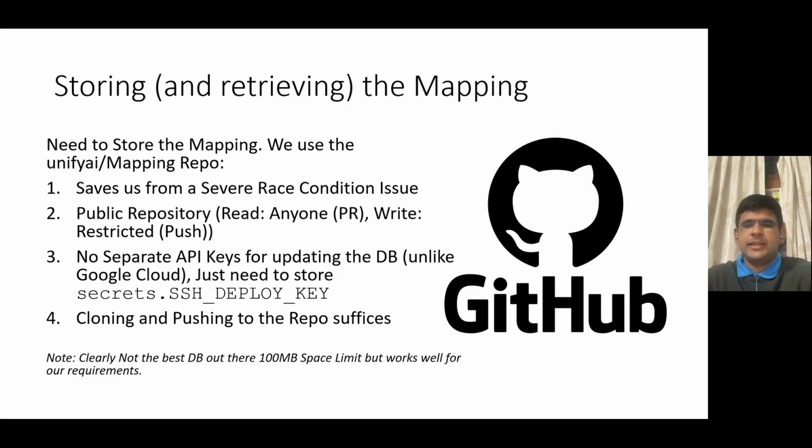Thirdly, unlike specialized databases like Google Cloud and so on, we need not store any specific secrets to access the DB, and no separate API keys are required for updating the DB, saving us from exposing our secret key files via GitHub Actions. So in fact, we just need to store a single secret, which is the SSH deploy key. So that's also an advantage of using a GitHub repository. And finally, we need not make any specialized API calls to read, write, or update the mapping. Cloning and pushing to the repo suffices.